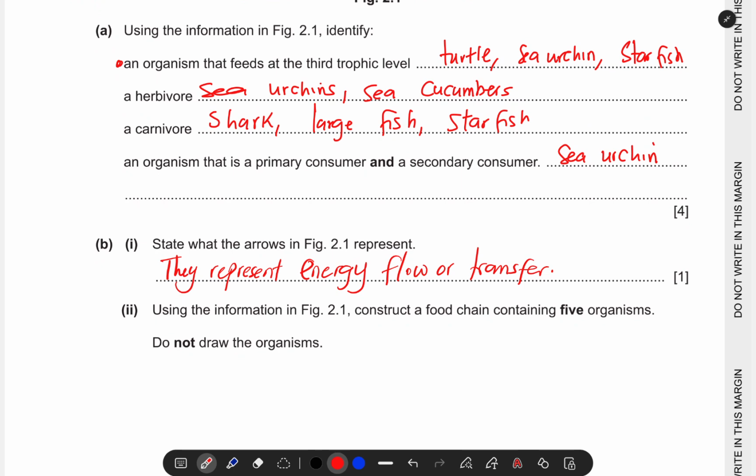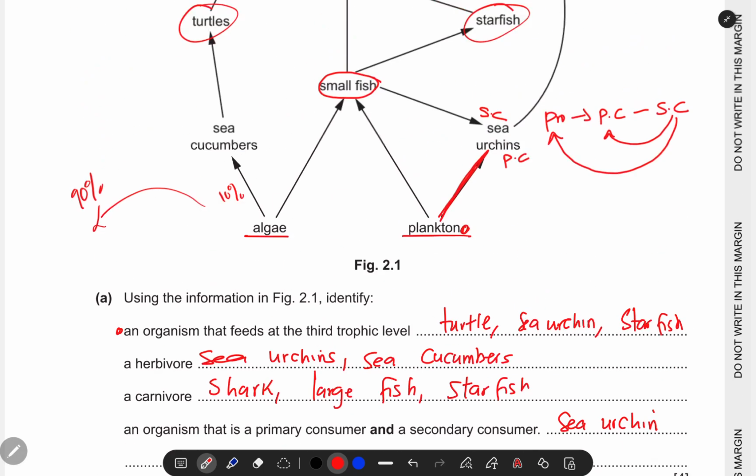Is it making sense? So it is an interlinking of organisms, from the producer, primary consumer, secondary, up to the tertiary consumer. So they contain only 5 organisms.